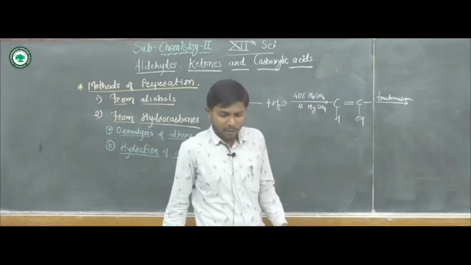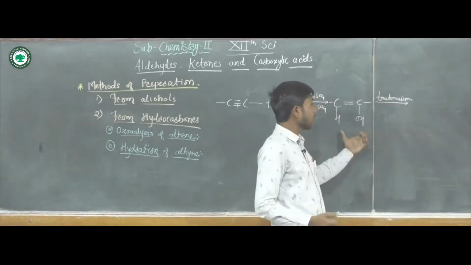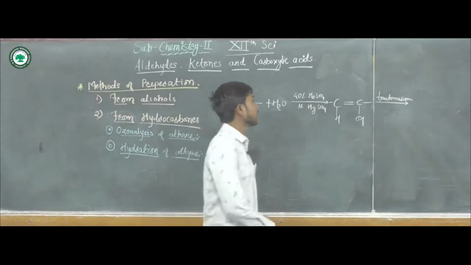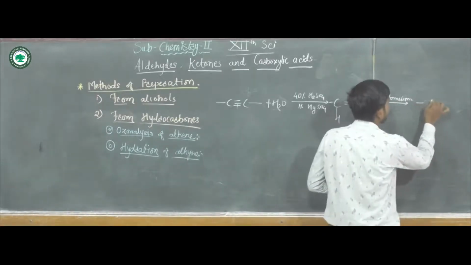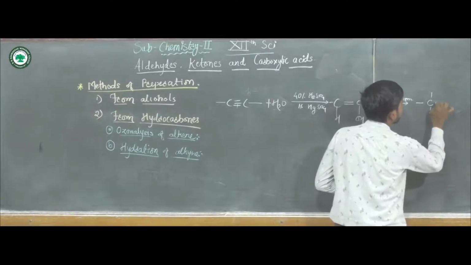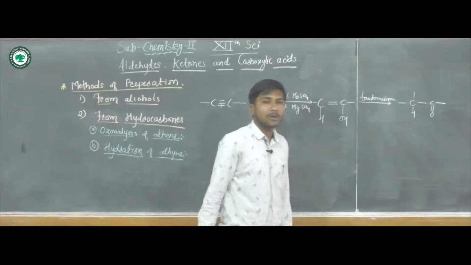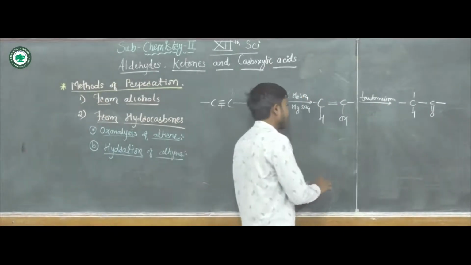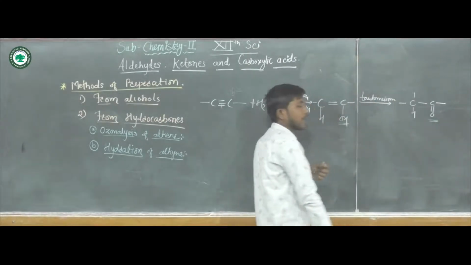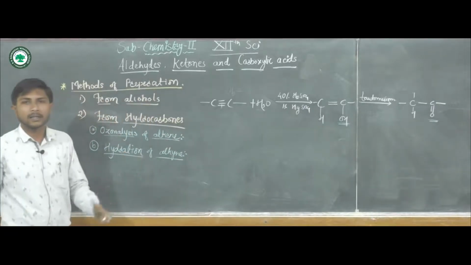Tautomerism is a phenomenon in organic compounds where one functional group interchanges into another functional group. Here the alcoholic group is getting converted to the carbonyl group. This is the hydration of alkynes.